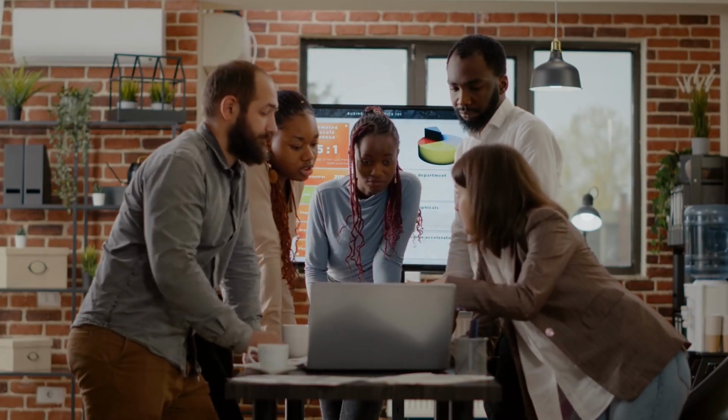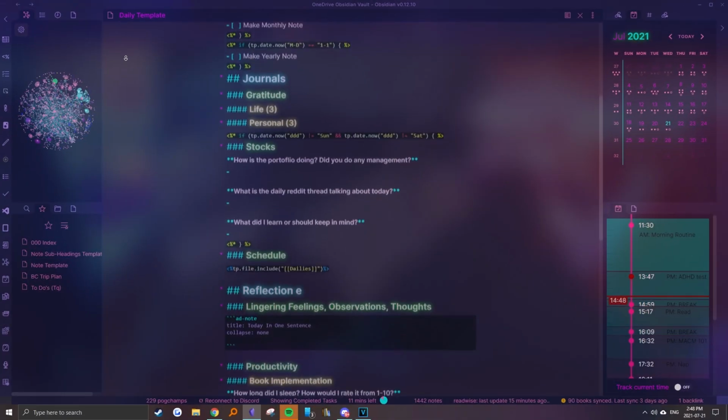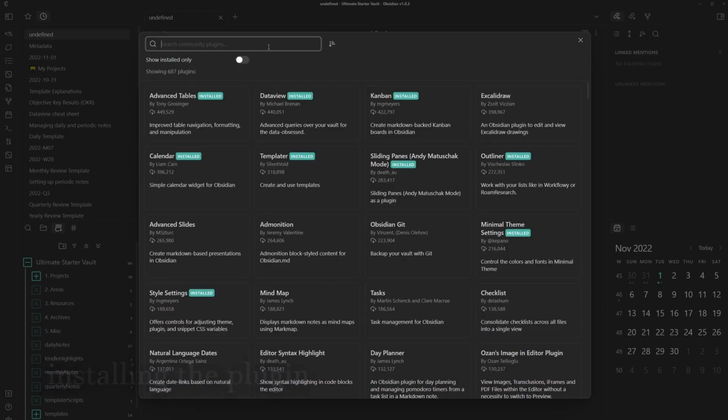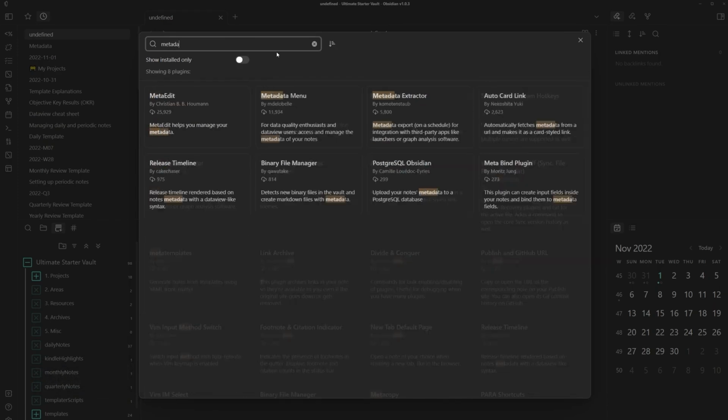While not primarily designed for project management, Obsidian's flexibility and customizability make it a great option for tracking tasks, taking meeting notes, and organizing project-related information.